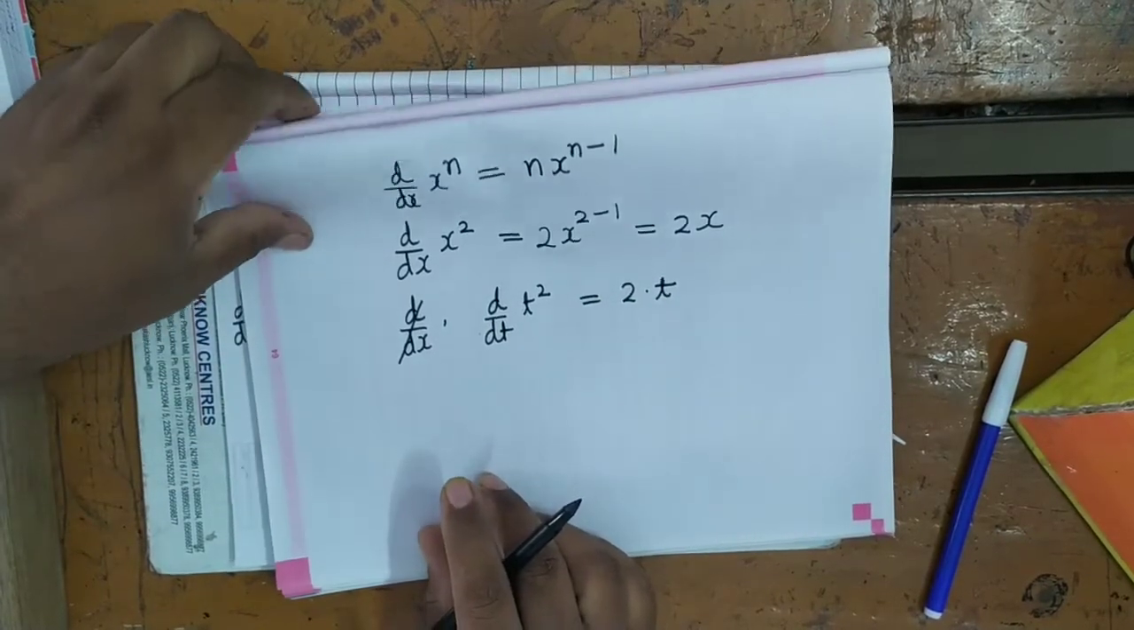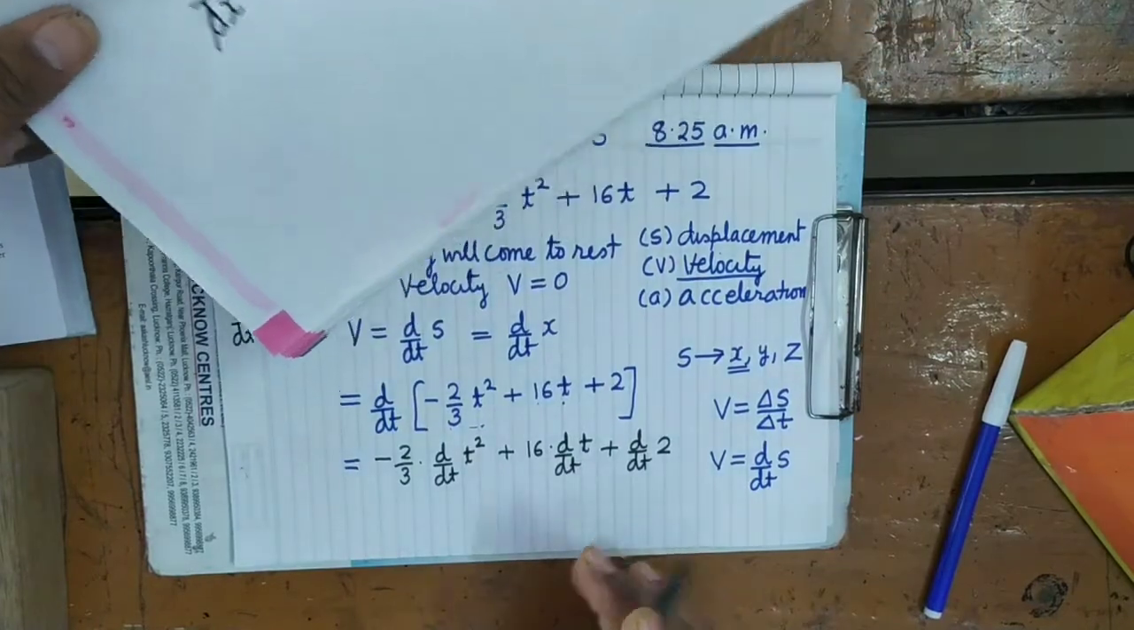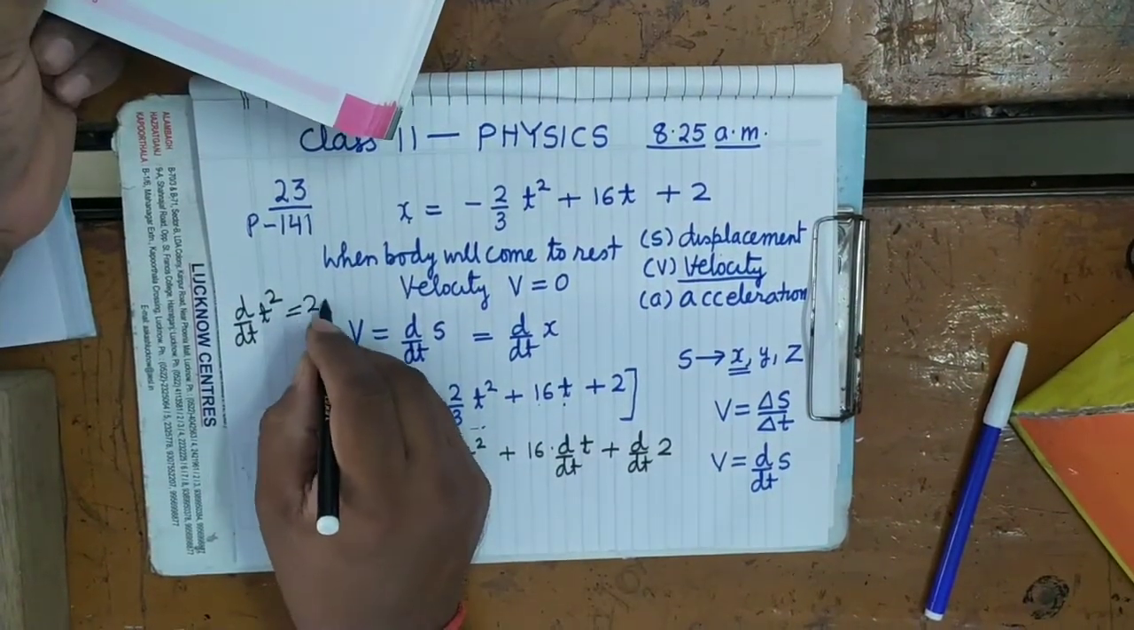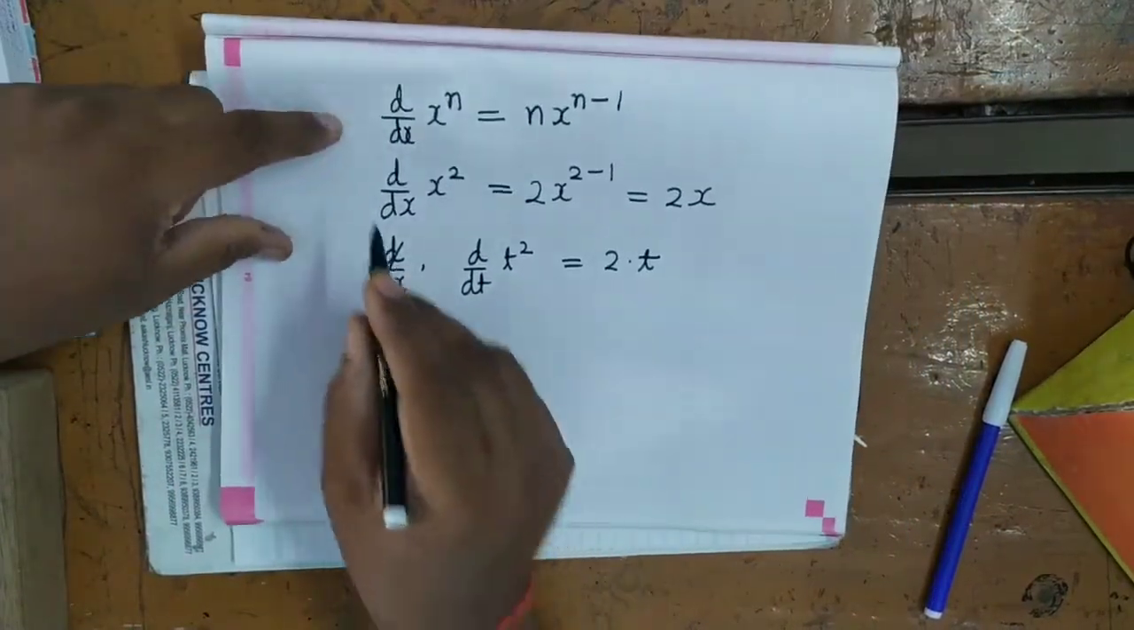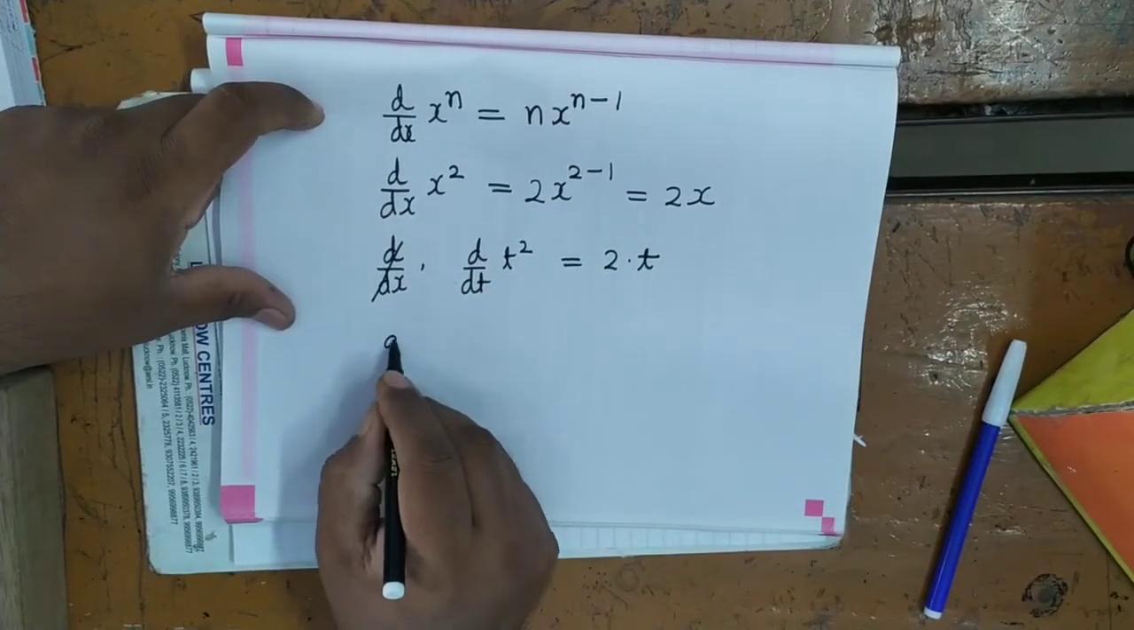It is clear? Now see here. So this is equals to 2 into t. What will be d by dx of x?